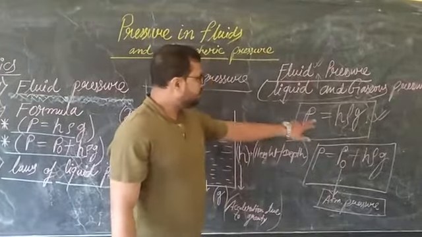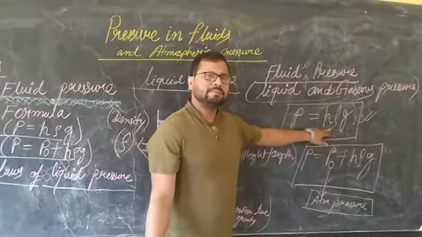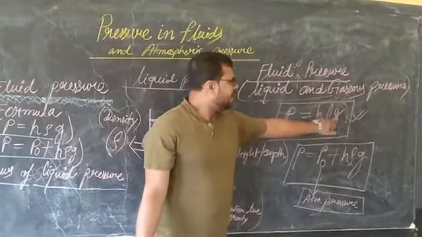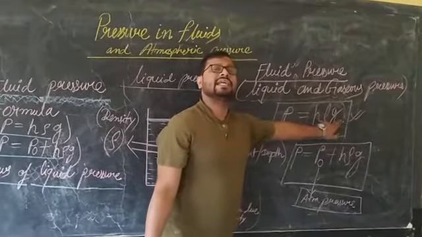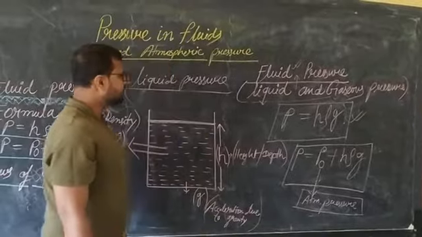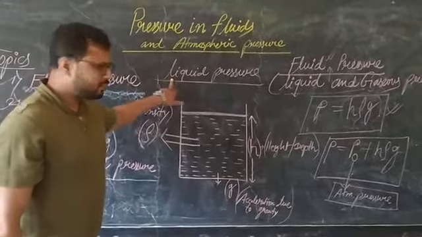Otherwise, we will use the other formula, where we need the depth of the container, the density of the liquid, and the acceleration due to gravity, which is fixed at 9.8 for Earth. So students, I hope the liquid pressure is altogether clear.